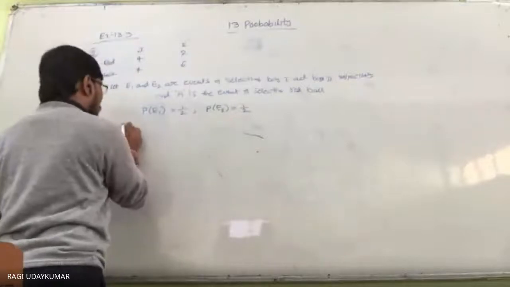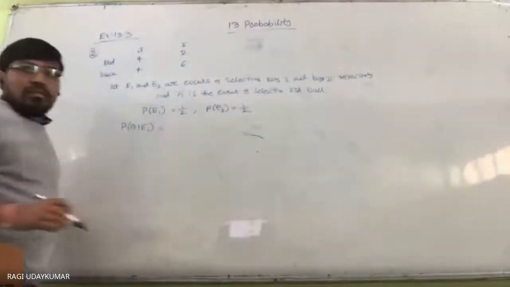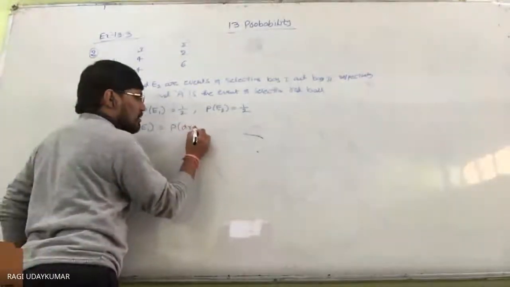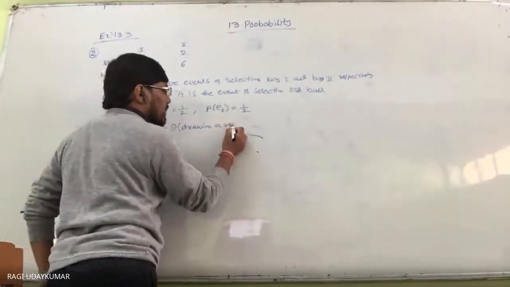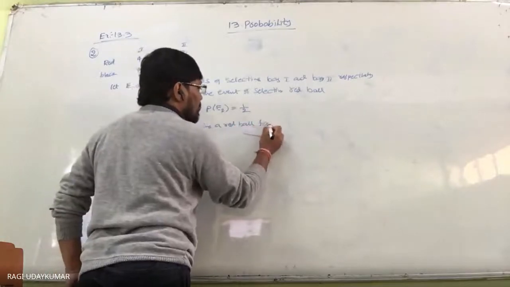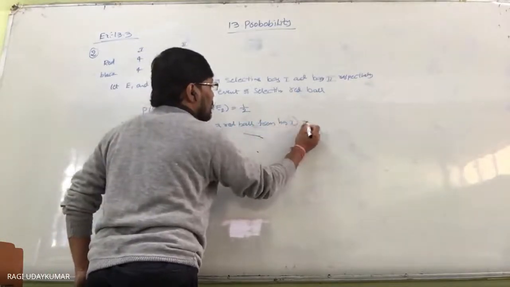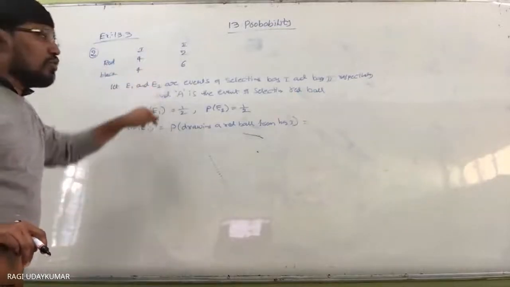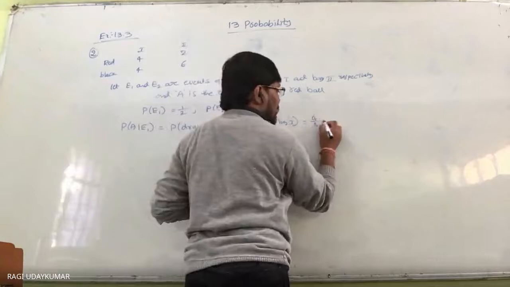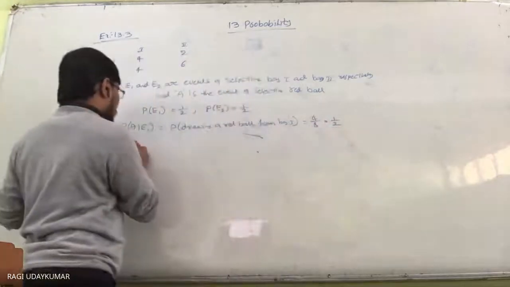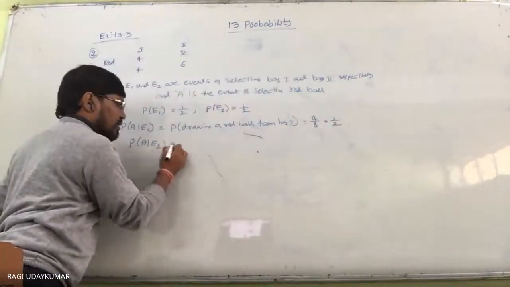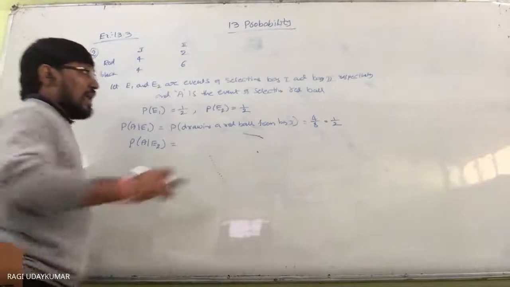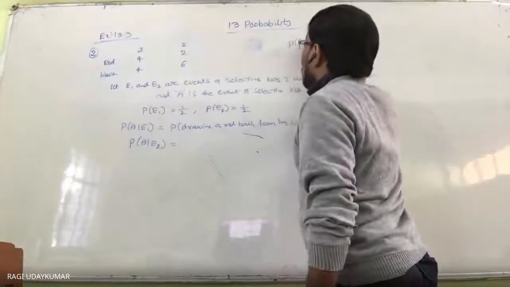So what is the probability of A given E1? It is nothing but the probability of drawing a red ball from bag one. What is the probability of drawing a red ball from bag one? 4/8, which is equal to 1/2. In the same way, the probability of A given E2. Why do we need this? We need the total probability. To apply Bayes theorem, we actually need to find out the probability of E1 given A.